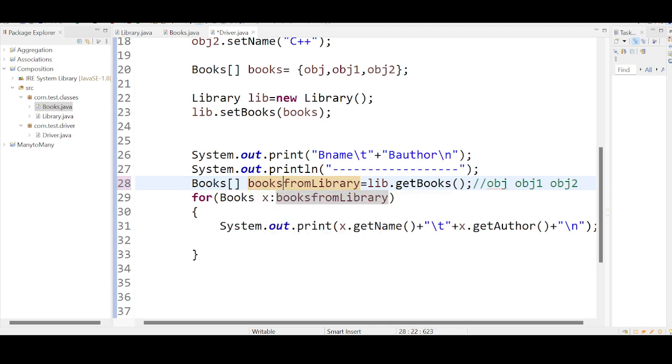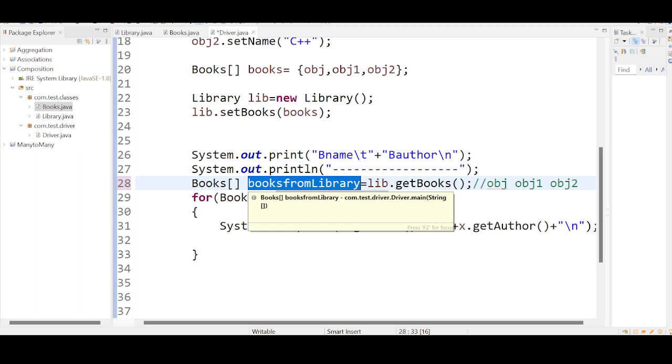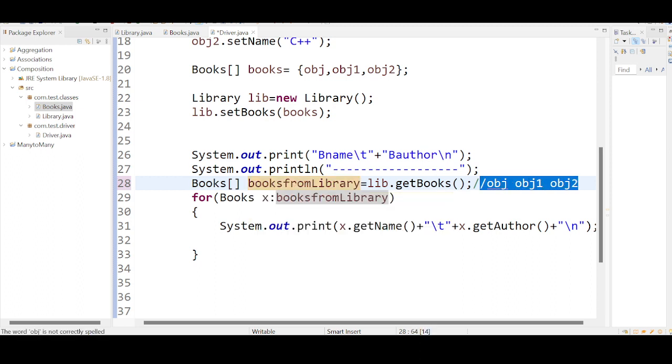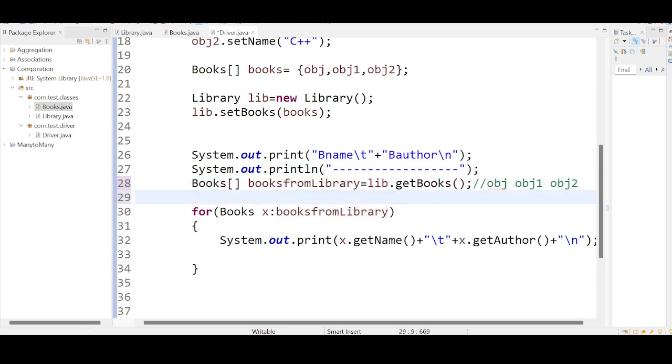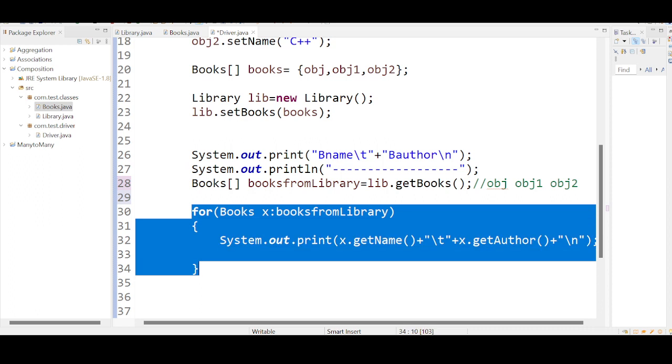A meaningful name. Books from library of what type? Array of books type. It is not a single object, it is an array of objects. Many values, many objects. That's why I've used the square brackets. So this information has been stored in the books from library variable, which is storing this information. I'm using an enhanced for loop for the iteration.